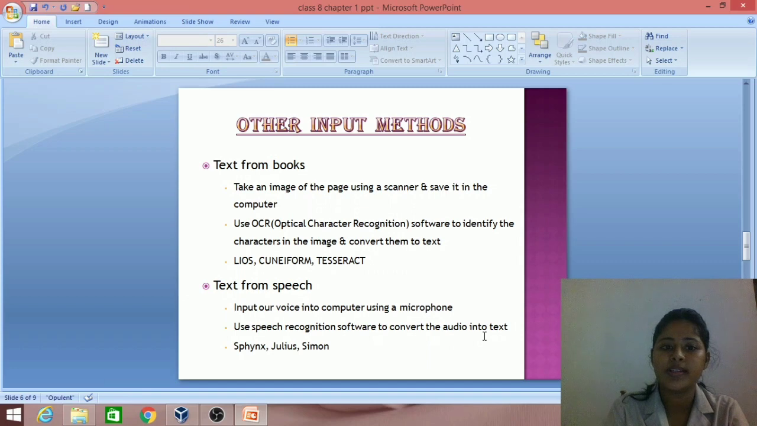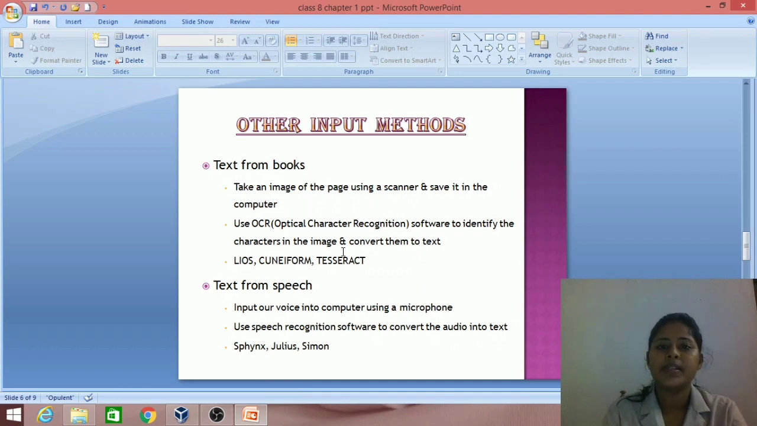So what are the two methods? First one is we have to take the image of the page and save it in the computer. We can use optical recognition softwares to identify the characters in the image and then convert them into text format. Then the second method is we have to input our voice into the computer using microphone, and we can use speech recognition softwares to convert the audio into text format.